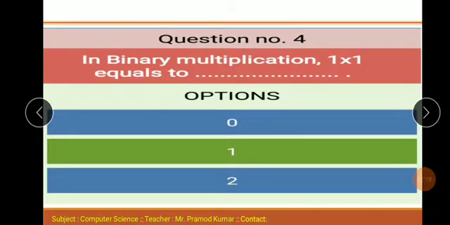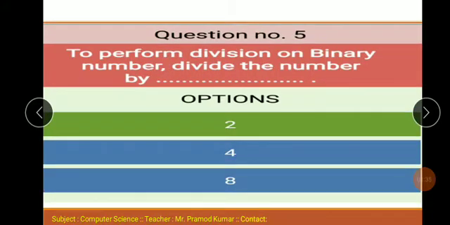Question number 4. In binary multiplication, 1 times 1 equals dash. Options: 0, 1, 2. Correct option: 1. In binary multiplication, 1 multiplied by 1 equals 1. Question number 5. To perform division on a binary number, divide the number by dash. Options: 2, 4, 8. Correct option: 2. To perform division on a binary number, divide the number by 2.